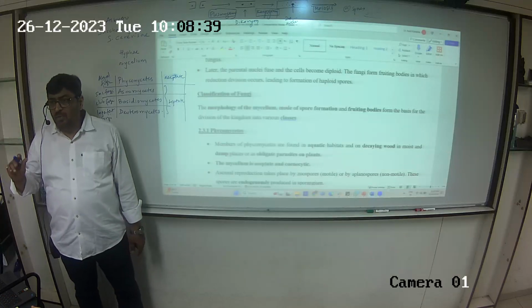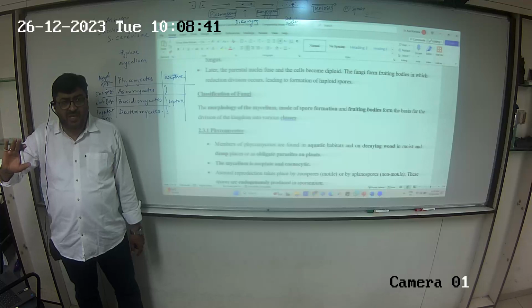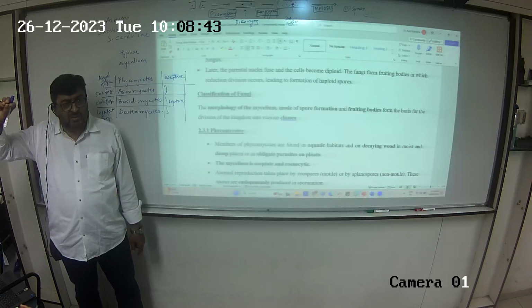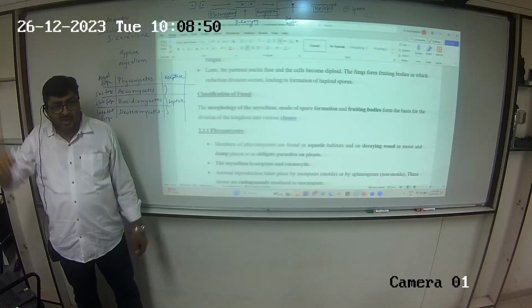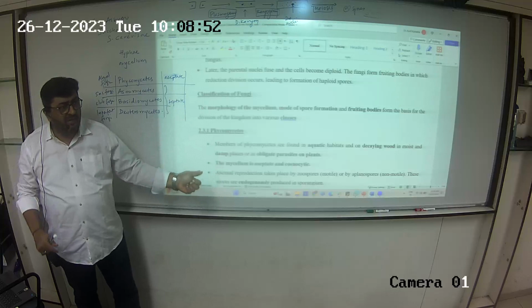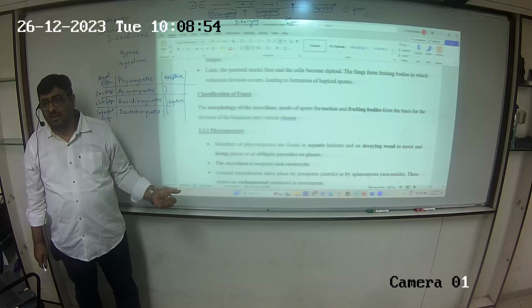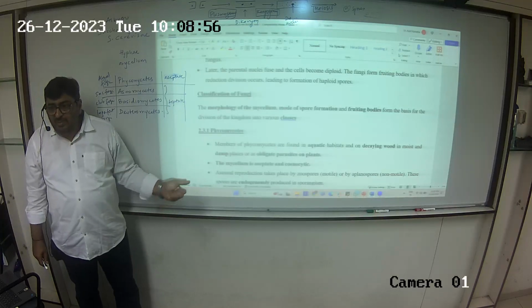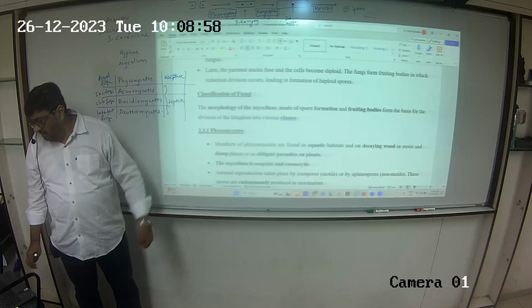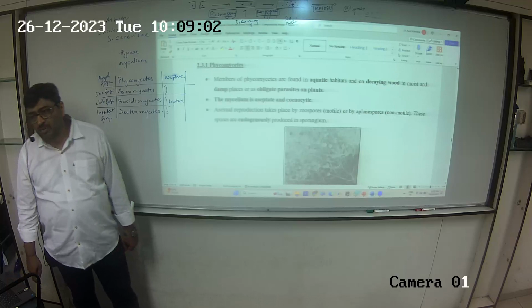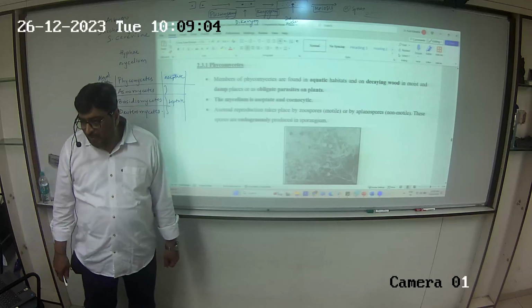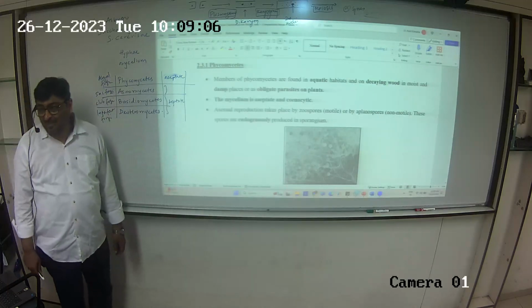I hope you realize why I introduced the taxa and category concept right at the start of planting. Otherwise all these terms would be a little alien to us right now. ये सब समझ में नहीं आता अपने. Class Phycomycetes.